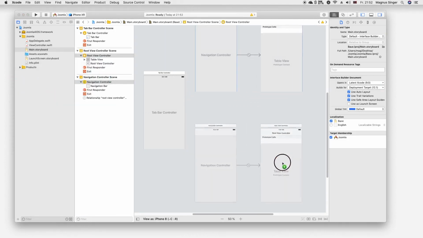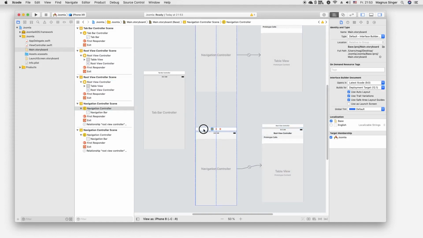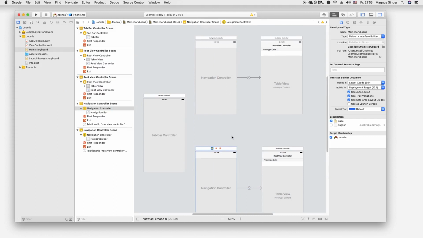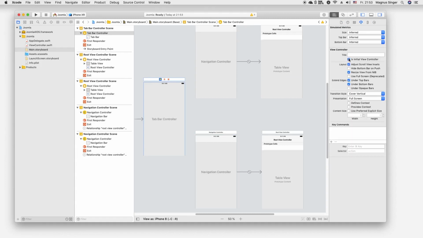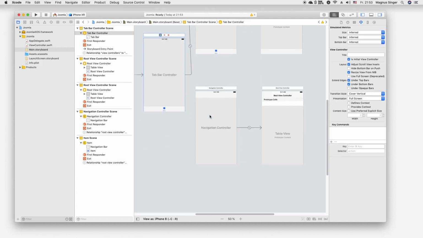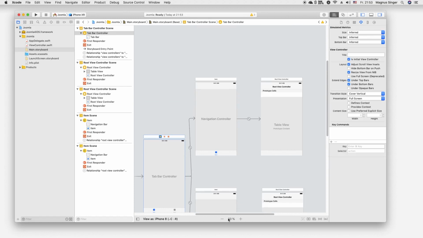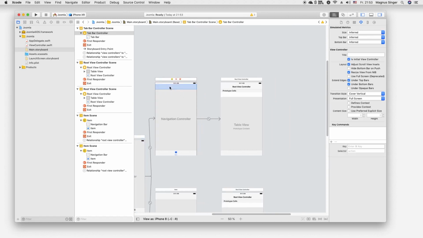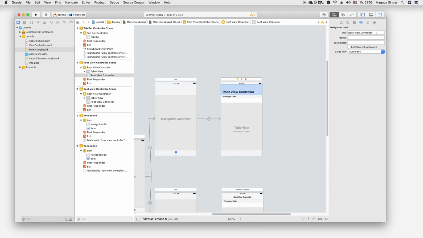Two navigation controllers. So, okay, great. Make the tab bar controller, of course, our initial view controller, and create relationships between these view controllers. So, yes, okay, just some UI adjustments.